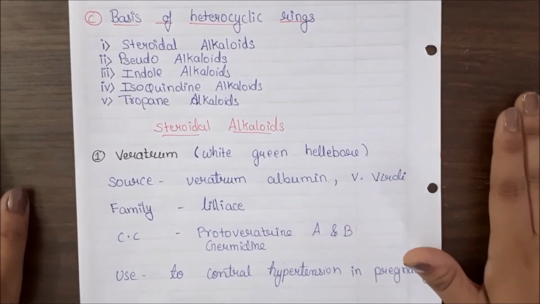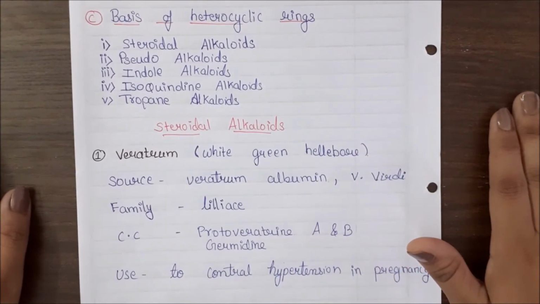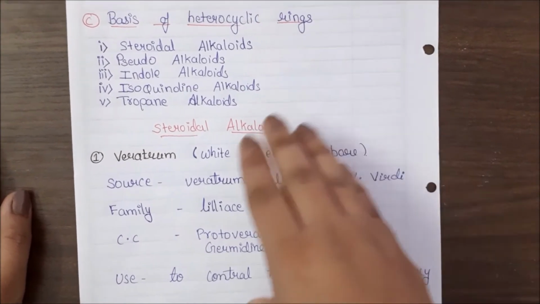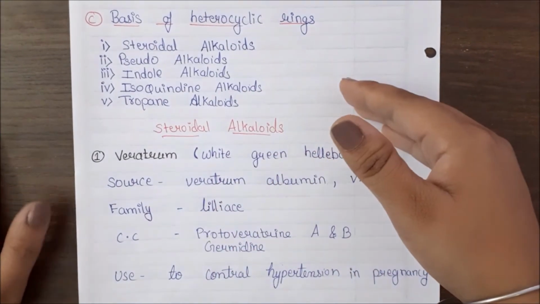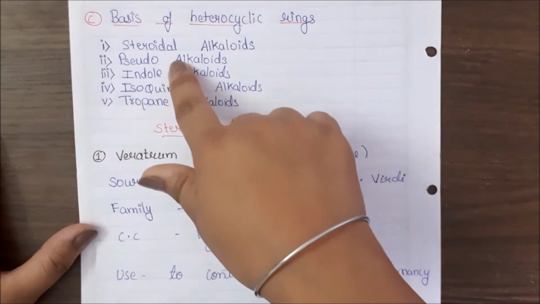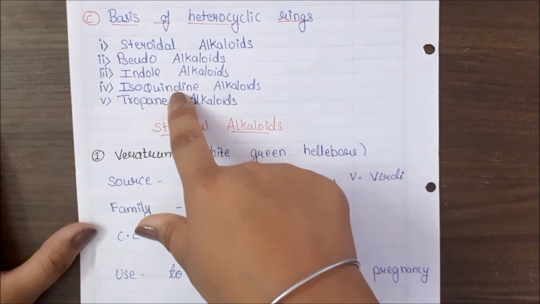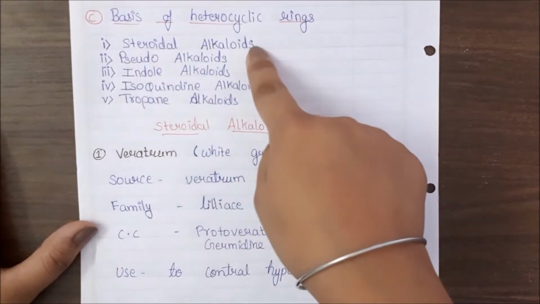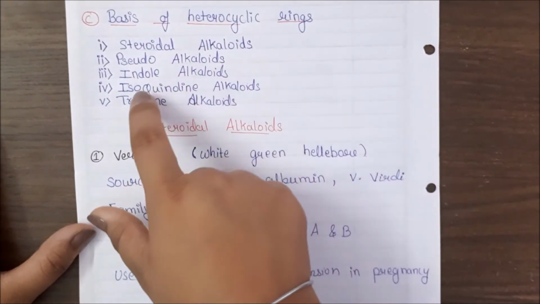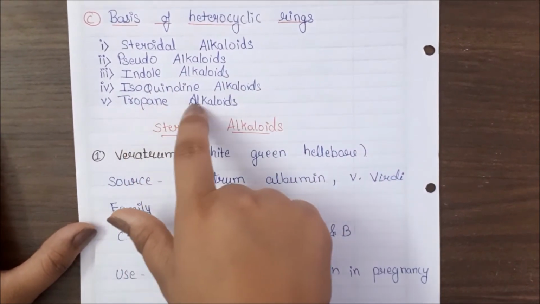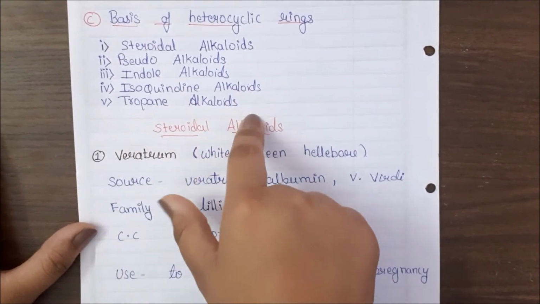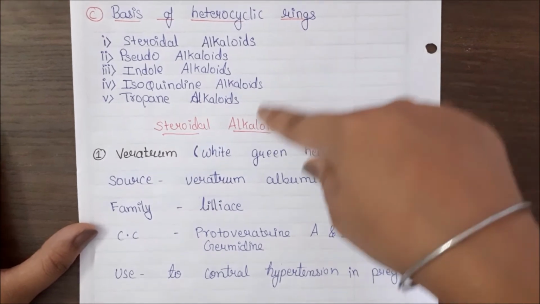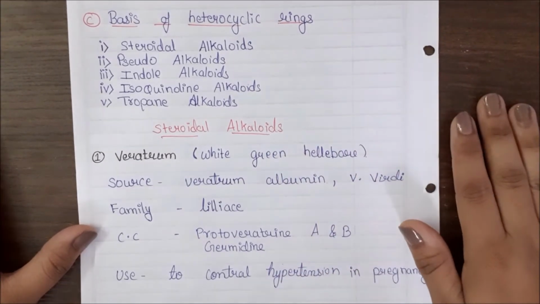Another is based upon the heterocyclic rings. Which type of ring is present in the alkaloid? Suppose the ring is steroidal or pseudo ring, indole ring, isoquinoline and tropane. So on the basis of this, they are divided as steroidal alkaloids, pseudo alkaloids, indole alkaloids, isoquinoline alkaloids and tropane alkaloids. This you have to remember. Okay, according to this we will study the detail.